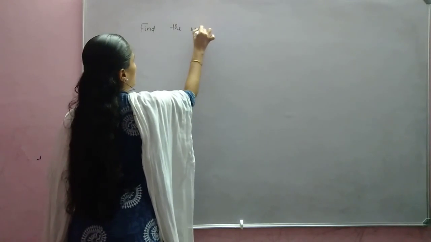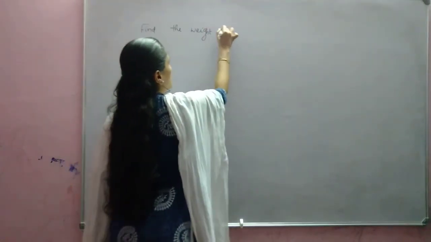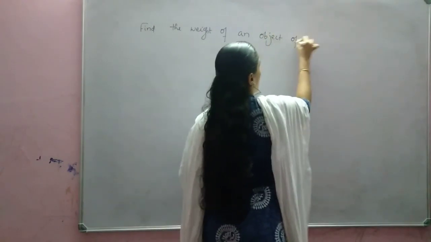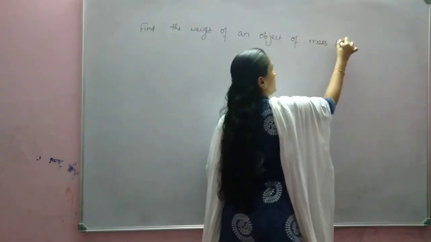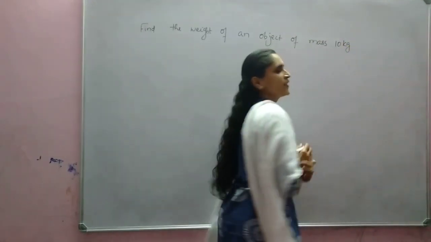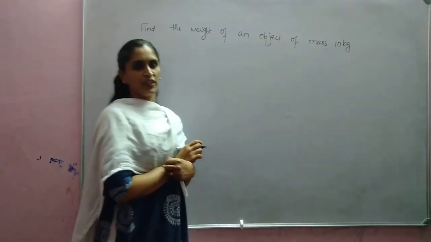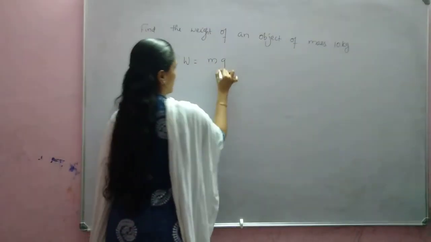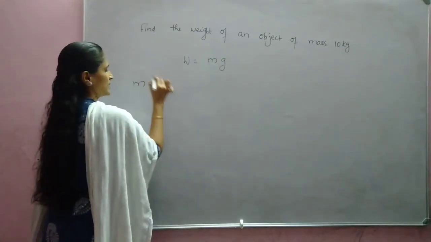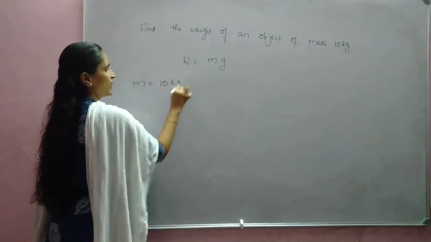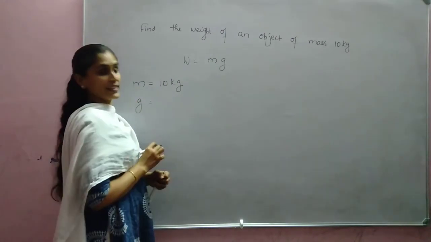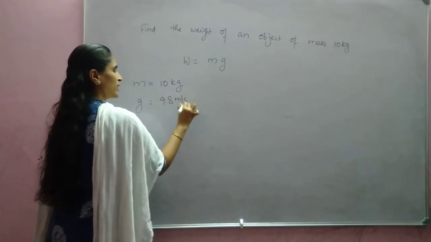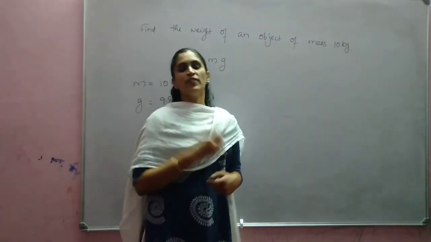Find the weight of an object of mass 10 kg. So how to find? We know that weight is equal to mass into acceleration. Mass is given, mass is equal to 10 kg, and weight we have to find. Acceleration due to gravity, if it is not given, we can take it as 9.8 meters per second square. If it is given, you can take it.